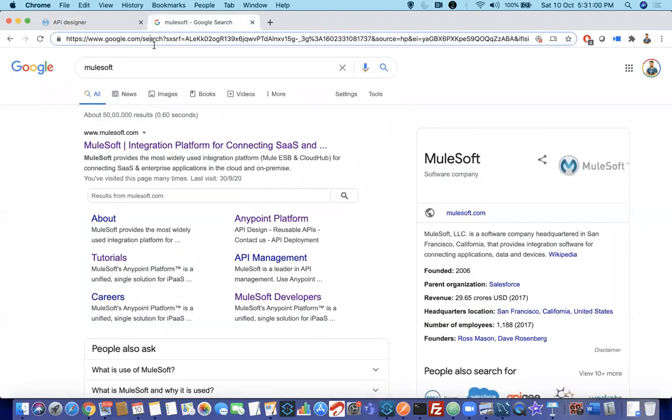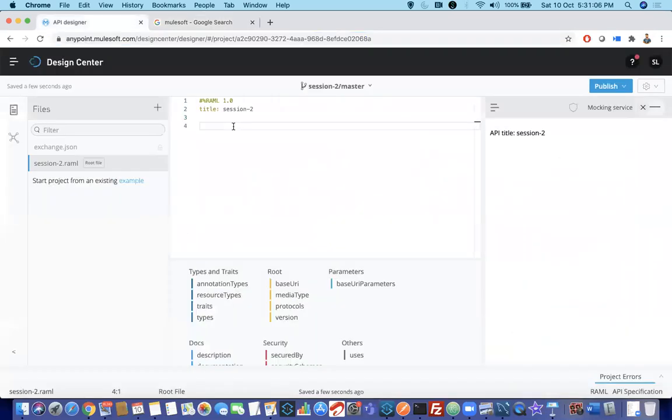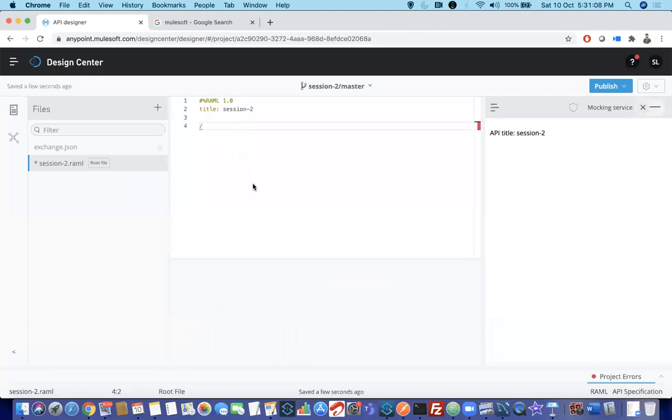So what is the resource name here? Search, right? We wanted to design something similar to Google. So for the resource name, you have to use a slash followed by your name. Search is the name. Still it is giving an error. Why? Because we need to have a colon. This is the syntax. Very simple syntax, but sometimes we make simple mistakes.